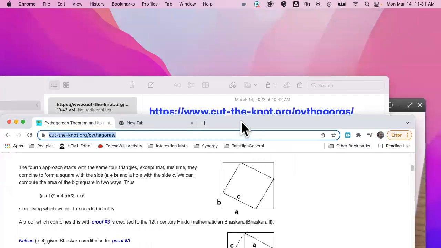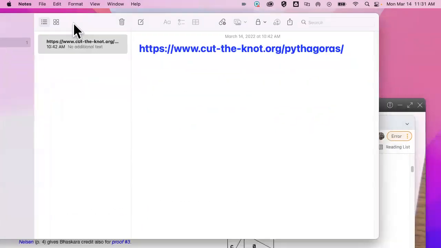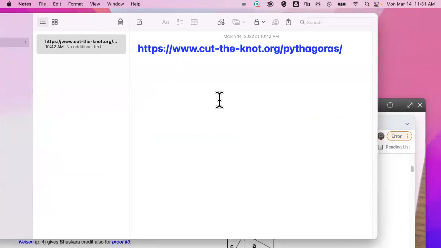Okay, so the second part of your homework, which is really all I'm leaving for you to do, is to go to this website, find a proof that resonates with you that you can understand, different than the 2 we've done, and put it on the back of your homework 74 sheet you just worked on. Both sides will be submitted as Canvas homework for tonight. Any questions? Please be sure that you go to cutthenot.org and not .com.